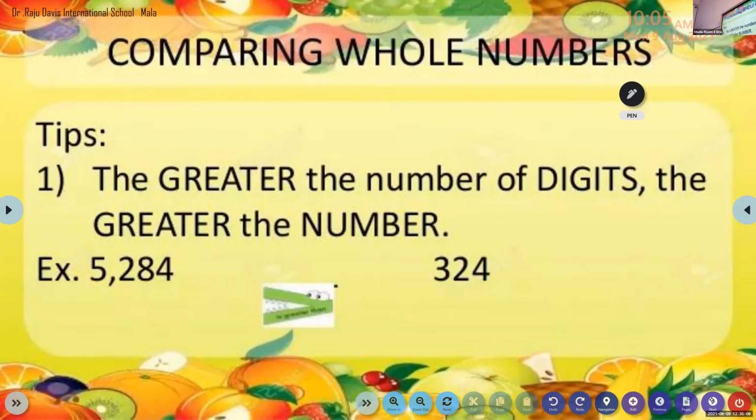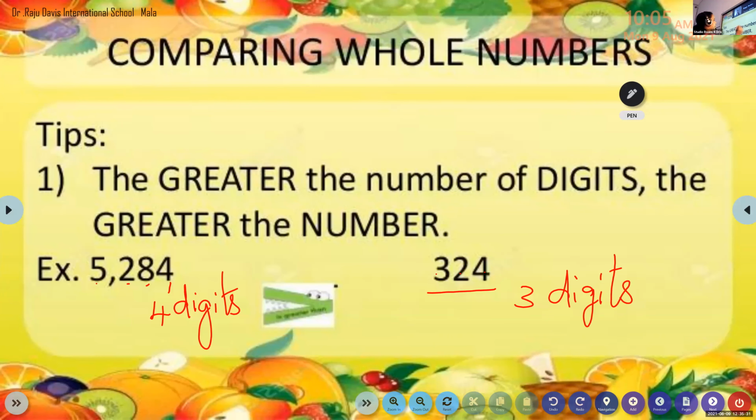The greater the number of digits, the greater the number. What is the meaning? Look here, I have 1, 2, 3, 4, I have 4 digits. Here I have only 3 digits. So which one has the greater number of digits? 4 digits.